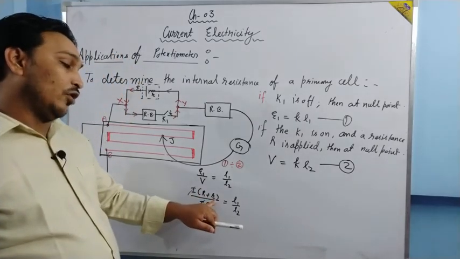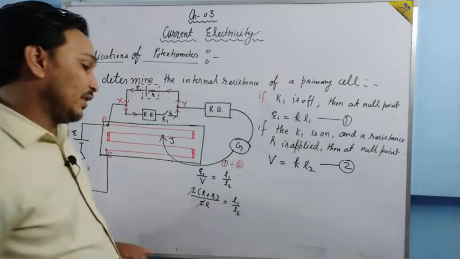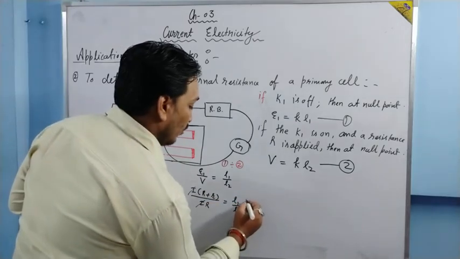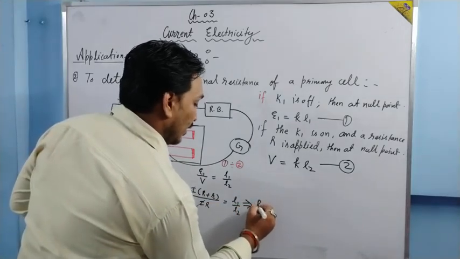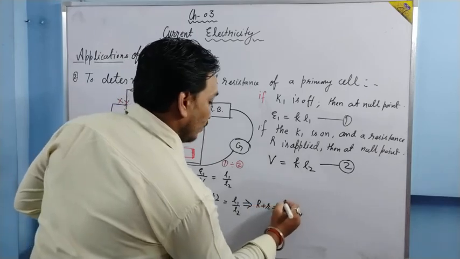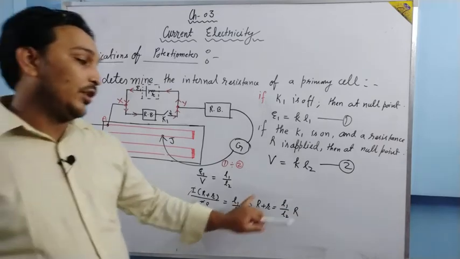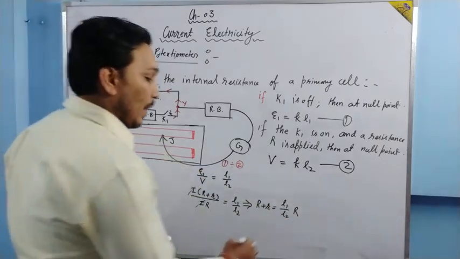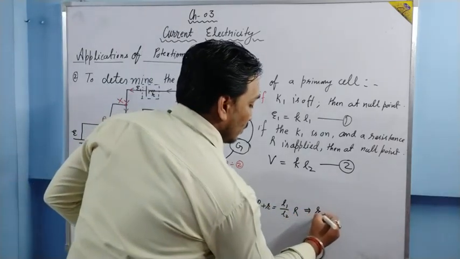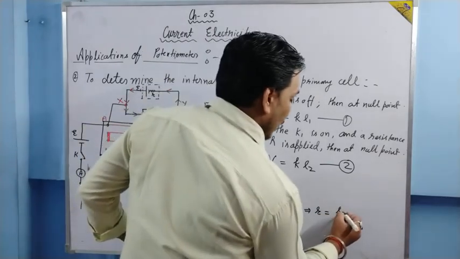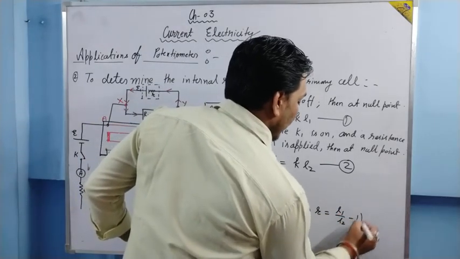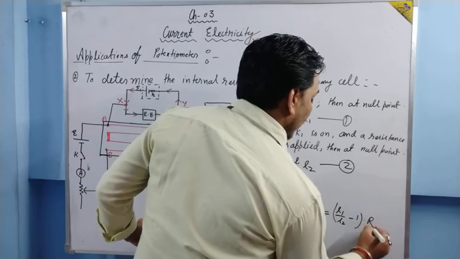What we need to find out is small r. So r is transferred to that side. We are going to have capital R plus small r is equal to L1 upon L2 into capital R. Now this capital R is transferred over that side. We are going to have small r is equal to (L1 upon L2 minus 1) into capital R.